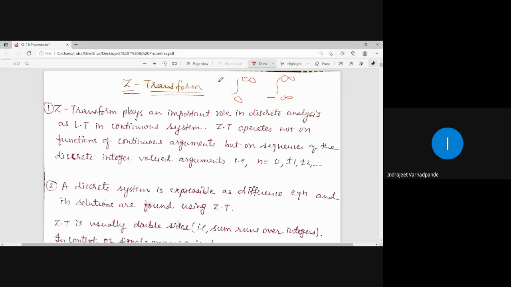In case of the Laplace transform, there is a function which is introduced. You calculate the Laplace transform of the function f of x or f of t. And how should that function be? That function should be continuous, and then only is there a possibility of calculation of the transform, that is, the Laplace transform and the Fourier transform. So basically these two transforms are derived from the integral transform.